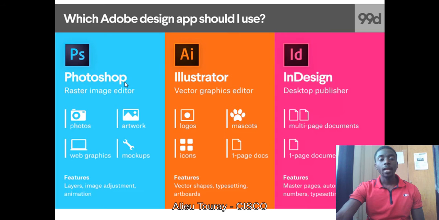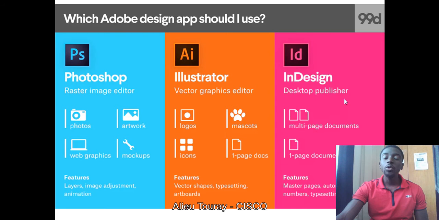So in my next slide, I will take you through the difference between raster images and vector images. So these are some of the features. It uses vector shapes, whilst this one uses raster images. So we'll have to understand the difference between vector and raster.